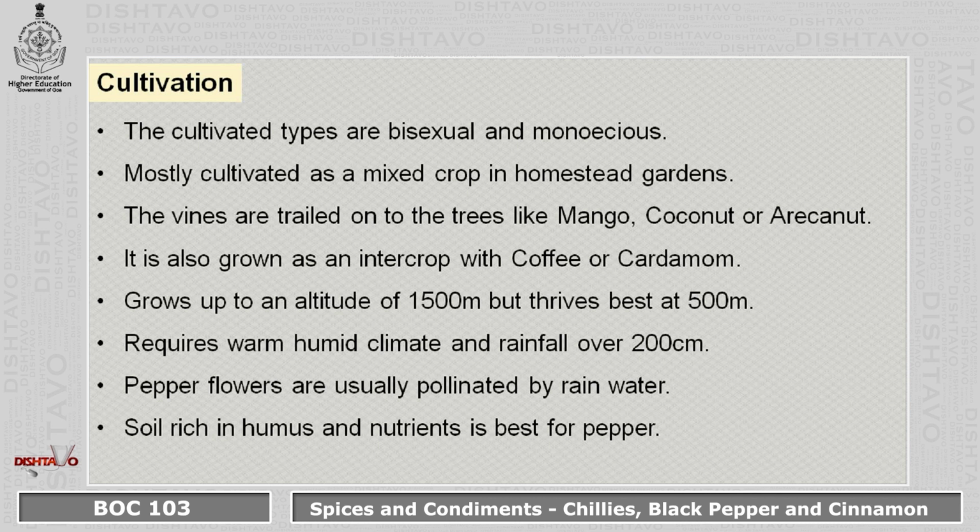Mostly cultivated as a mixed crop in the homestead gardens. The vines are trailed onto the trees like mango, coconut or arecanut. It is also grown as an intercrop of cardamom, along with coffee. It grows up to an altitude of 1500 meters but thrives best at 500 meters.